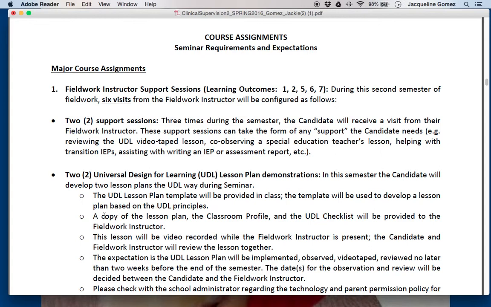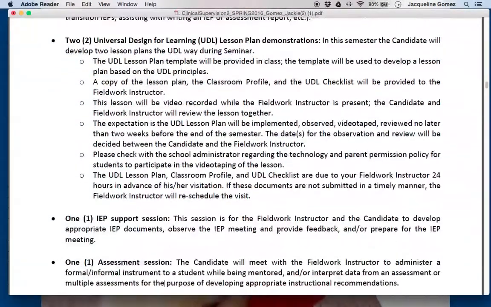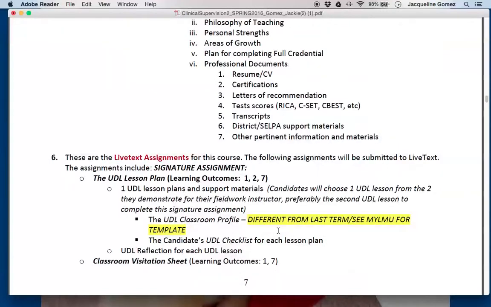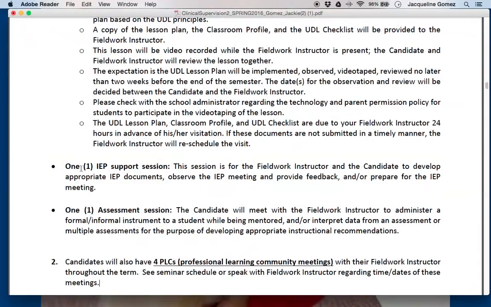However, do note that although you only are submitting 1 for our course, you still need to write a lesson plan for each one of the demos that you are doing for your course or fieldwork instructor. Please contact them or myself if there is any confusion about that. You will also have an IEP support session with your fieldwork instructor, as well as an assessment session.